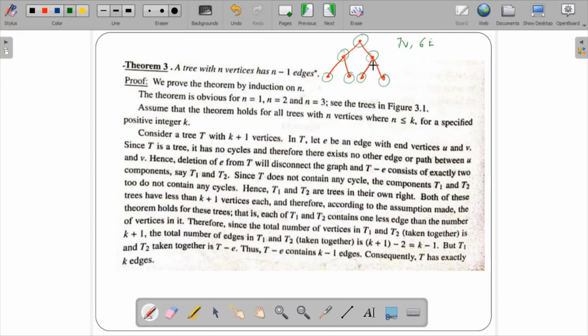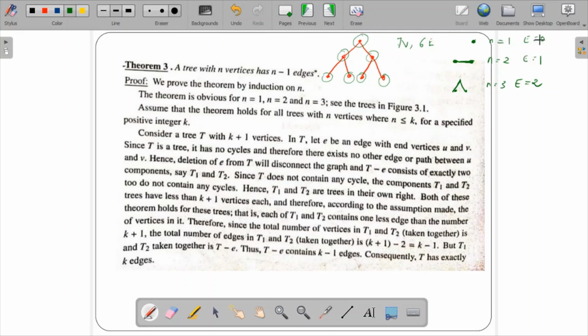Now when you have one vertex, that is n equal to 1, then the number of edges is equal to 0. When you have n equal to 2, that is 2 vertices, a tree means it should be connected. That means there should be one edge, but there should not be any cycle. So if n is equal to 2, then the number of edges is equal to 1. And if you have n equal to 3, then there can be 2 edges. You can verify over here itself.